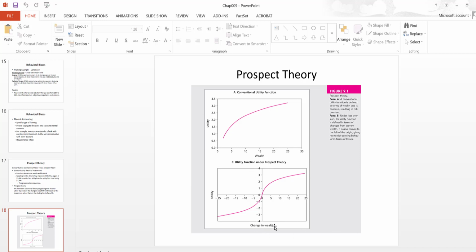So people care more about profits and losses. When they are facing the prospect of a gain, the utility function is concave. They are risk averse. But when they face this prospect of a loss, the utility function is convex, and that is consistent with risk seeking or risk loving behavior, right? So it's just overall we get this S shaped prospect theory utility function.